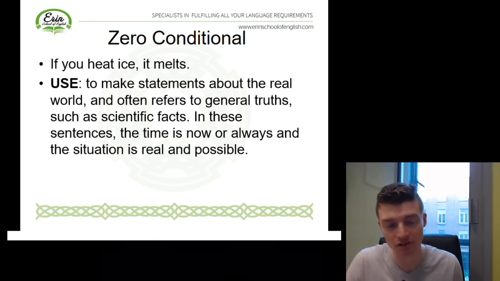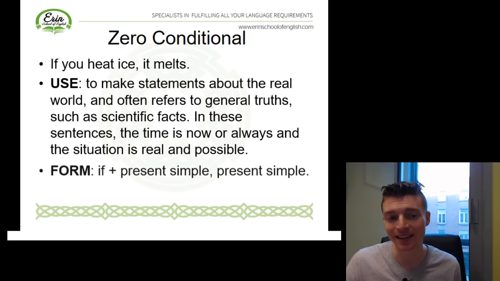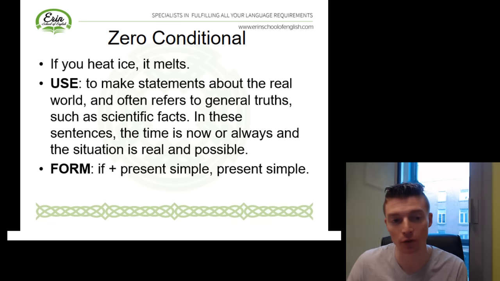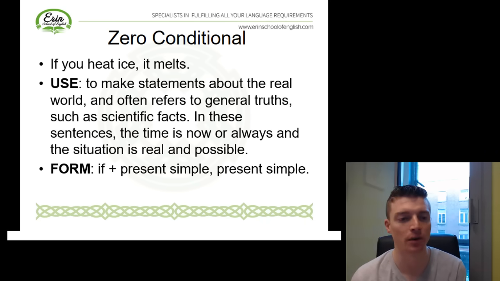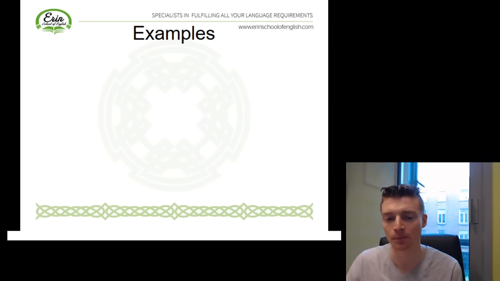And our form, as you can probably see, if you heat ice, it melts. So here we've got if plus the present simple, if you heat, and then once again we've got the present simple, it melts. So just a third person singular, it melts. So we add the s for he, she, or it in the present simple. Okay, let's check out a few more examples of the zero conditional.